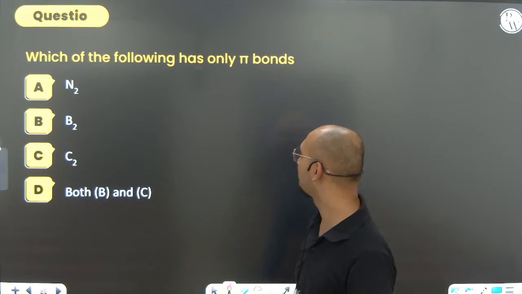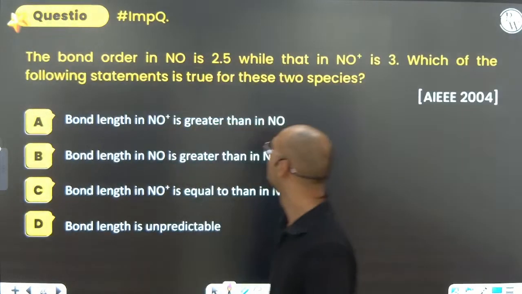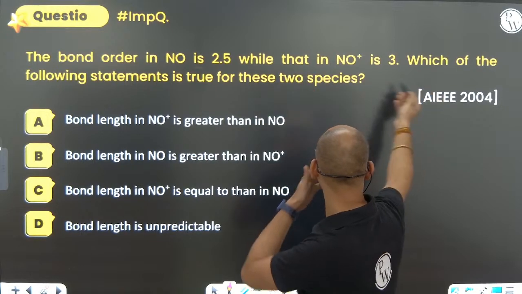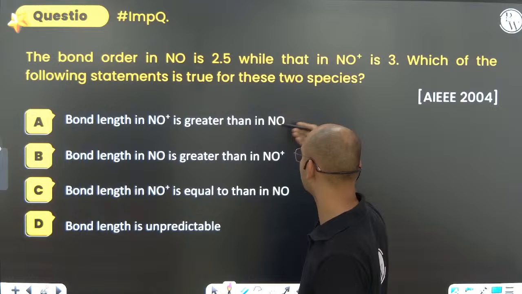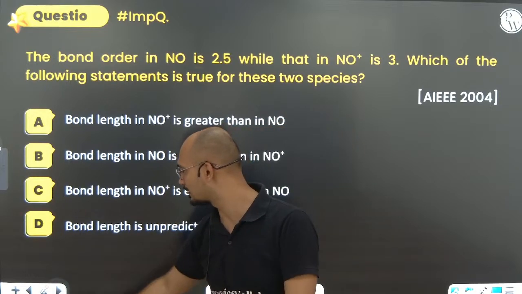Which of the following has only pi bonds? N2 no, B2 yes, C2 yes, so both B and C. If bond order of NO is 2.5 while NO plus is 3, which of the following statements is true for these species? Bond length is, you can see and please do it. The bond order and bond length relation, everyone knows that.